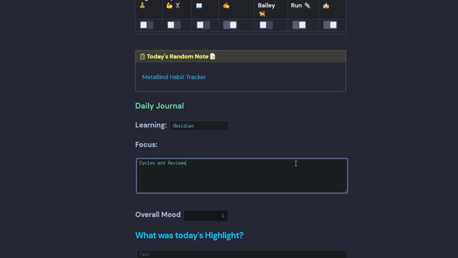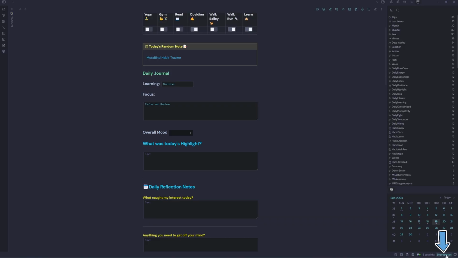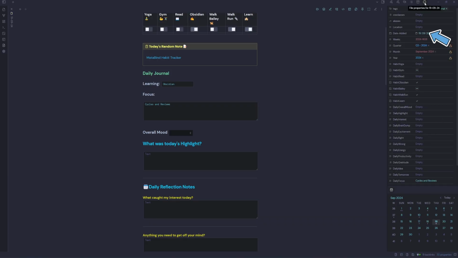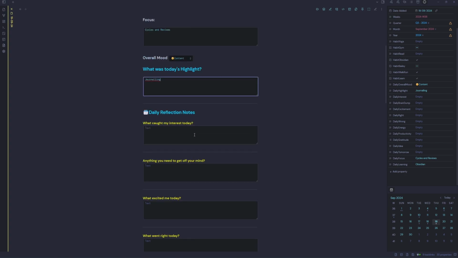And if we want to see if this is working, you can either click down the bottom right-hand side where it says properties, or select up the top here if you already have it, which brings up your properties. And then we can see as we type in where it's populating our metadata YAML properties. So overall mood today might be content, and we can see it's loaded content in our daily mood. Today's highlight is journaling.